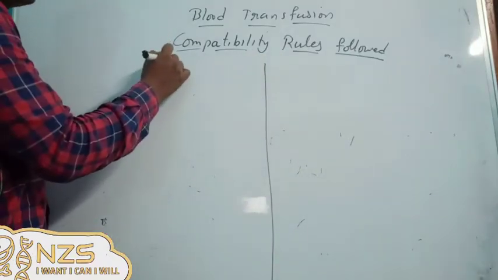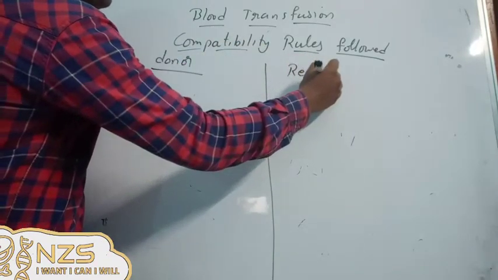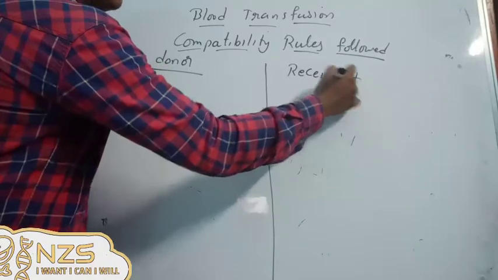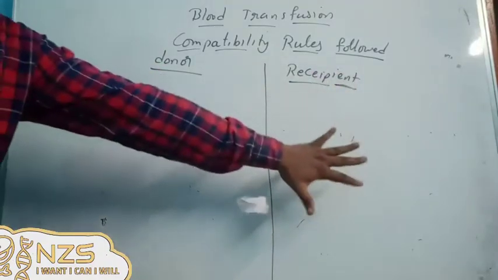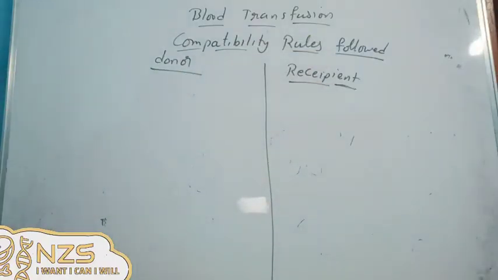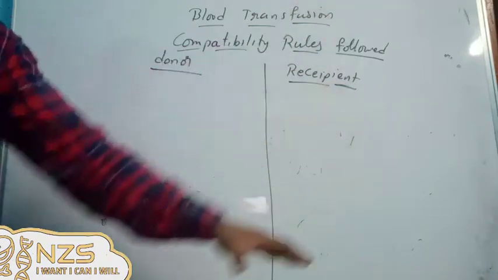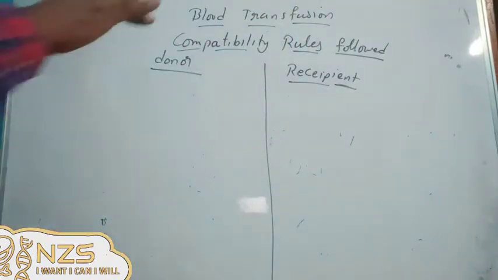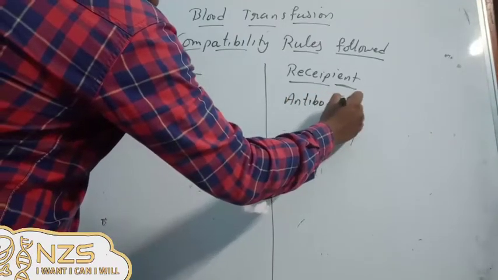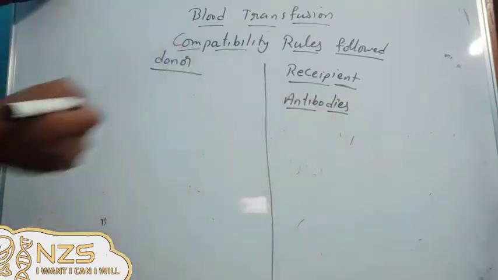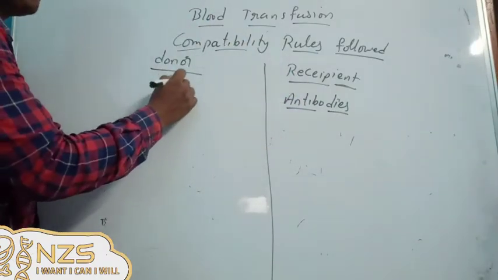One person is the donor, the other person is the recipient, or we can say acceptor. Now the issue is who will have the more effect, the recipient, because he is the person who will take the blood and who will have the immune response happening. So in this person we have to concentrate on the antibodies in the plasma. Okay, and the donor is giving the antigen, so here we will concentrate on the antigen.